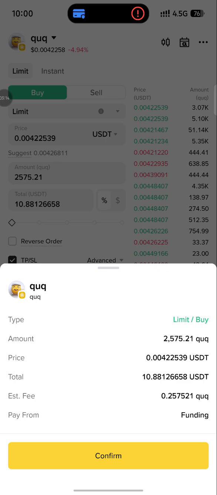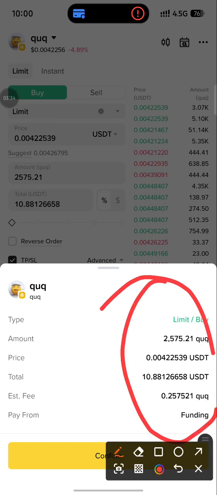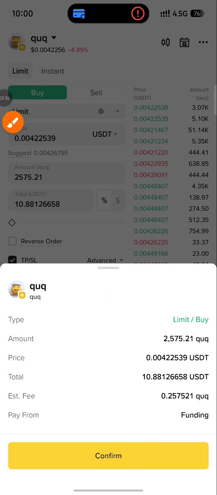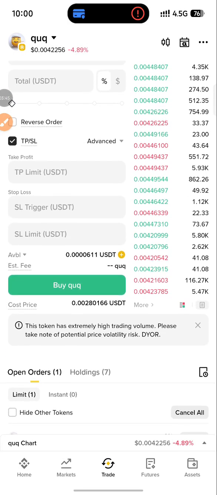So if I click on buy like this, everything is going to pop up like this. I will be purchasing 2,575 coin at the rate of 0.00422 USDT, and the total USD I'm going to use is 10.88. You can see, this is what I'm talking about. Then I'm going to pay from my funding wallet. Now I'm going to confirm the trade. If I confirm the trade, the order will be created immediately.